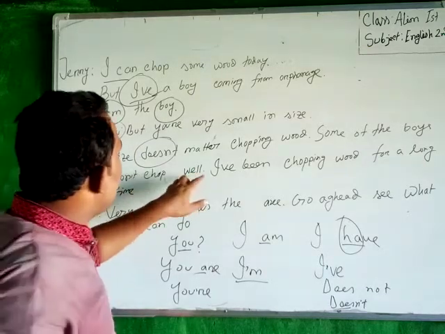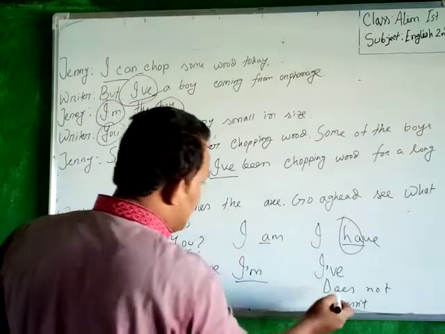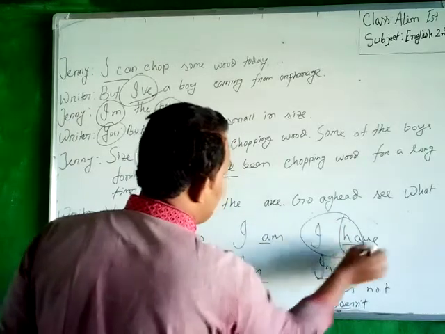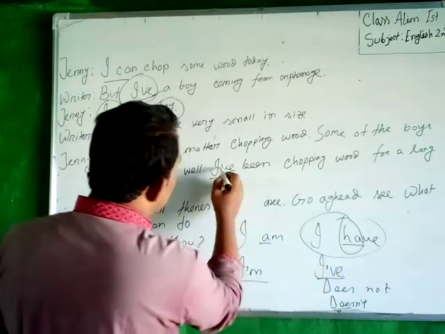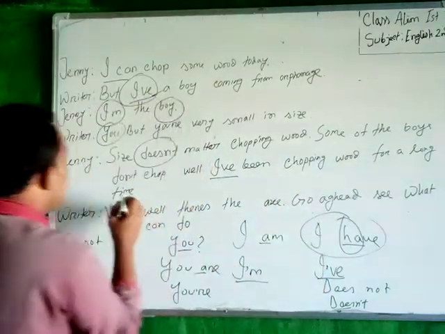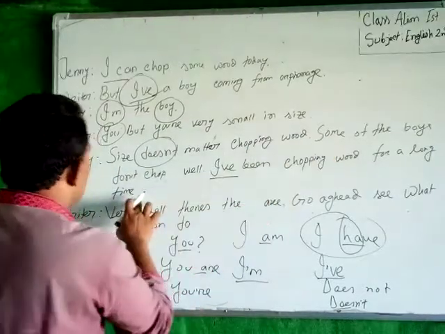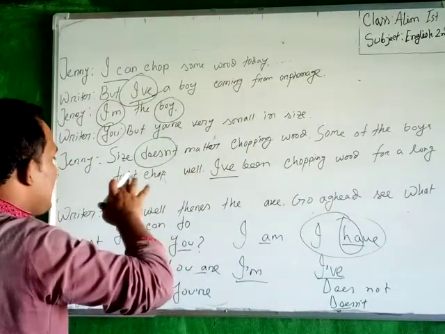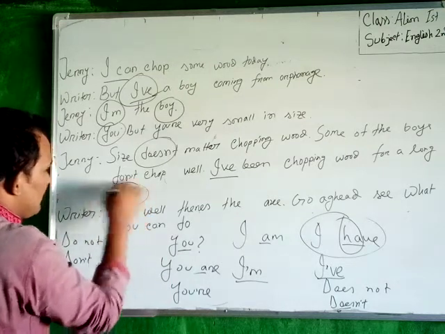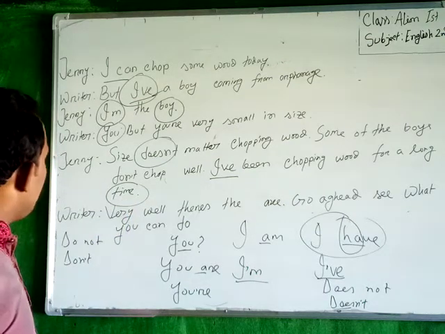Well, okay, I've. You can say I've. This word has an error again. I've means I have, so here will be an apostrophe. I've been chopping wood for a long time. It is an assertive sentence, so at the end of the sentence, you have to put a full stop. So here will be a full stop.